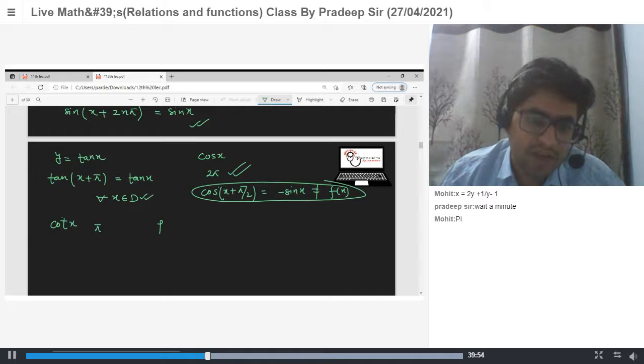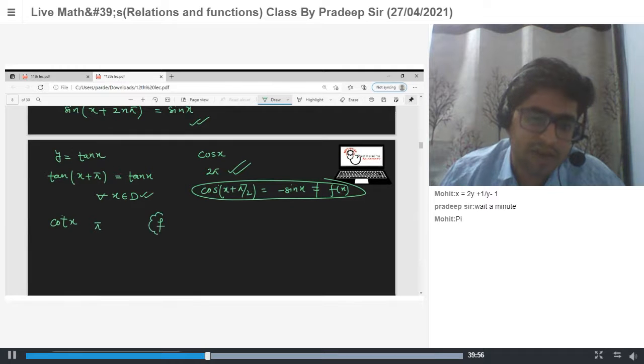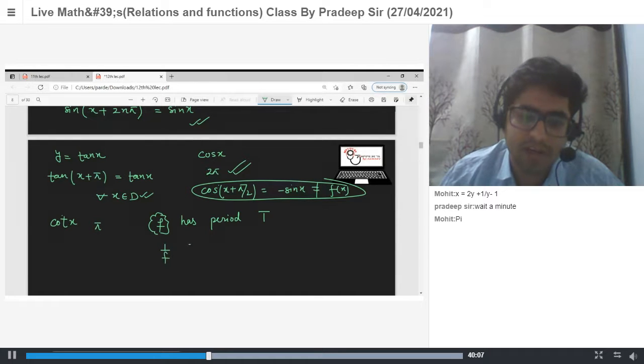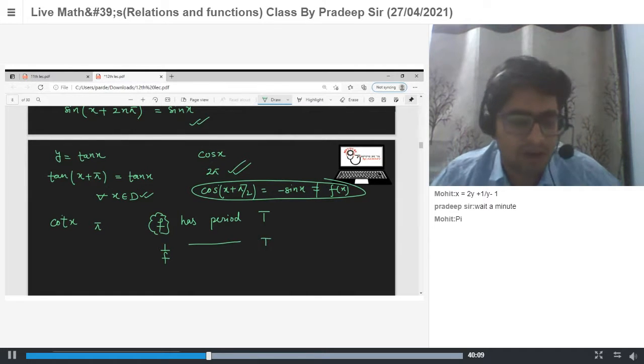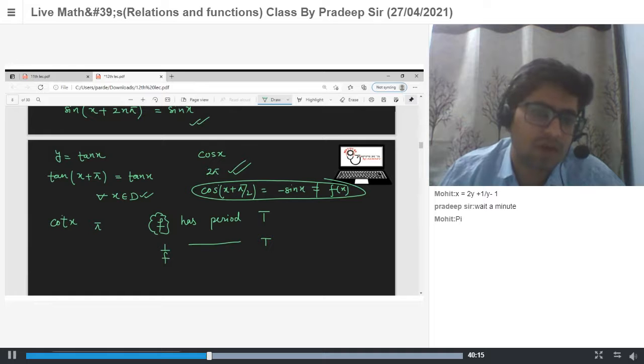If f has period T, then 1 by f also has period T. If period of f is T, then period of 1 by f is also T. Okay, so cot x is what? Cot x is 1 upon tan x. So the period of this function is also pi.